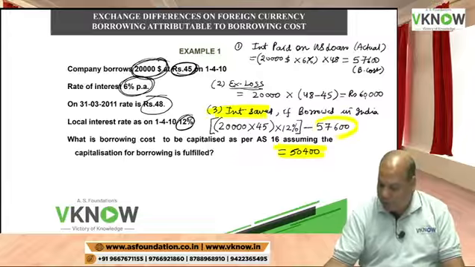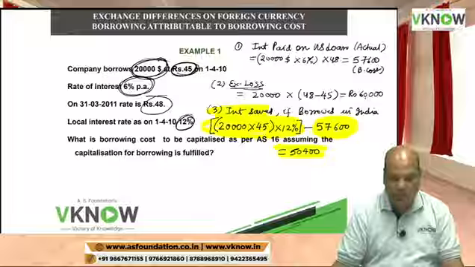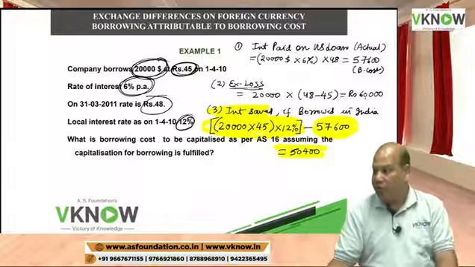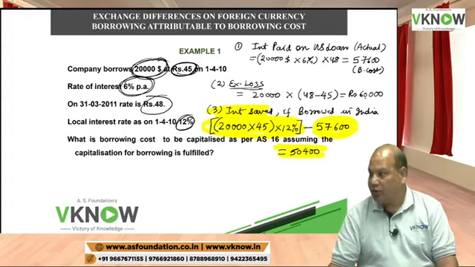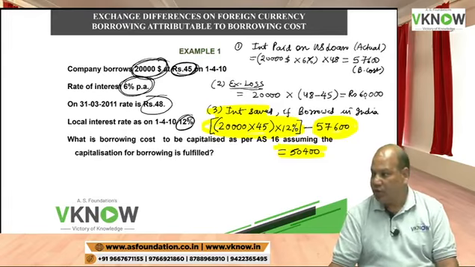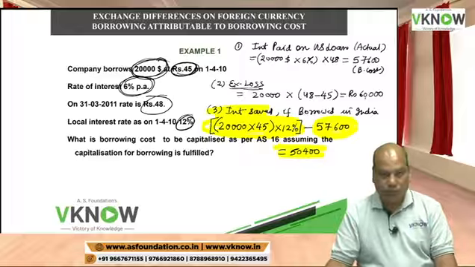I saved 50,400 rupees. I actually paid only 57,600. Had I borrowed in India, I would have paid 1,08,000. So interest saved is 50,400. Okay. Is everybody able to understand?